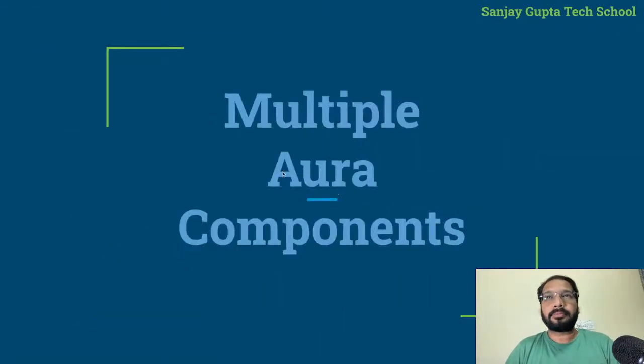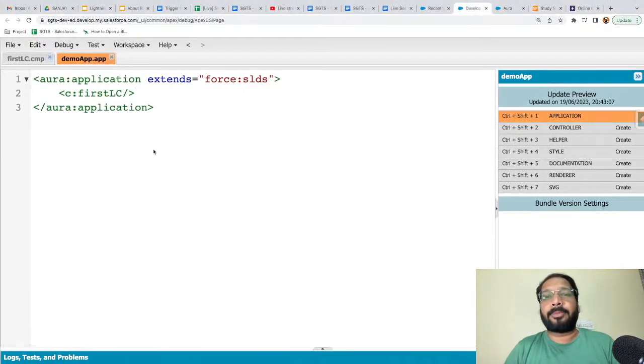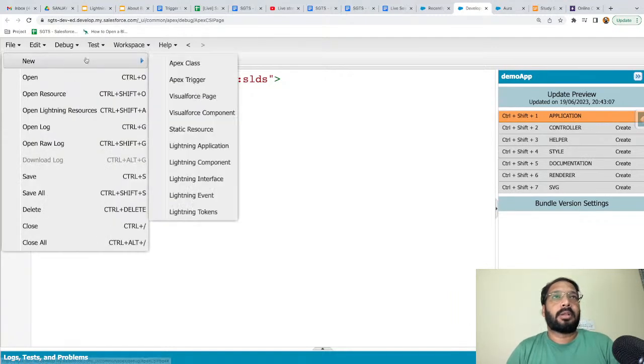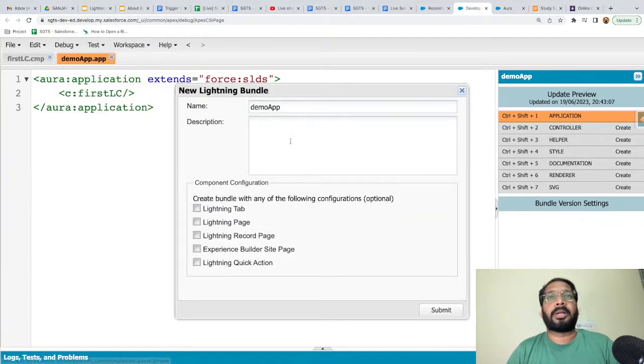Now, how can we create multiple Aura components? First I'm going to show you how we can handle more than one component, then I will show you how we can place a component in different places. So I'm creating one more component and naming it second Lightning component, and this time I am not enabling any of the checkboxes.